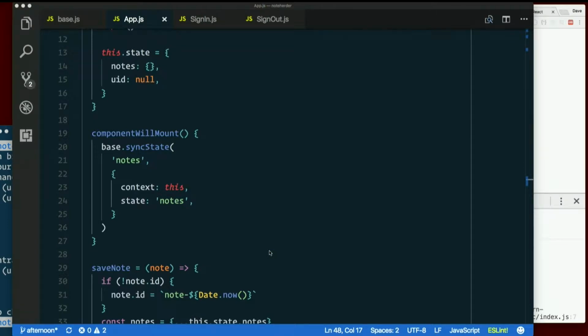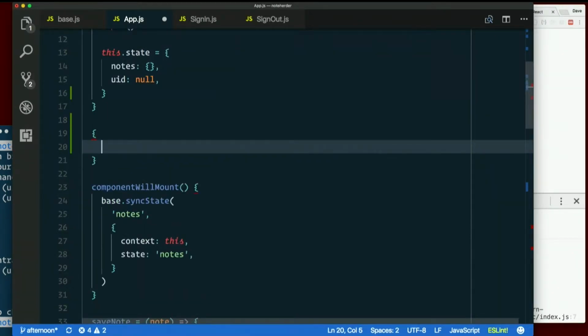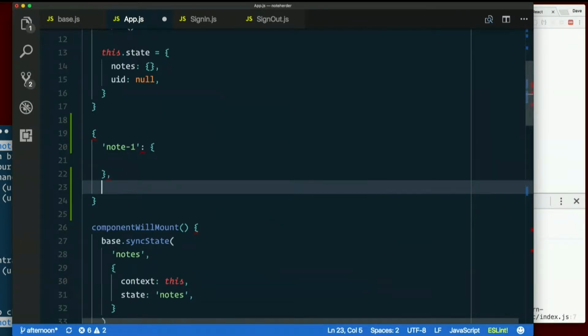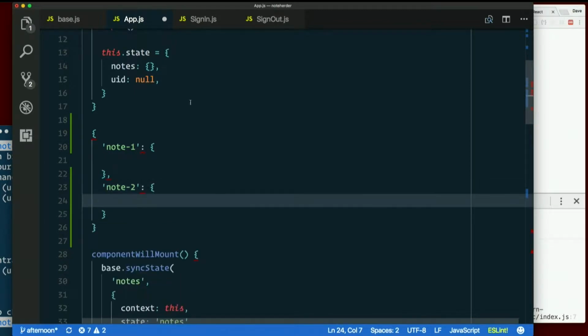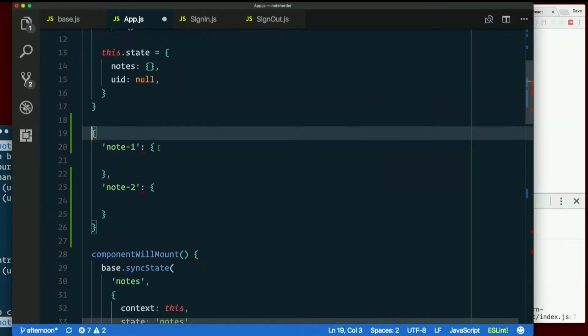So what I'm proposing is that the note data, instead of just looking like this, looks instead like this.